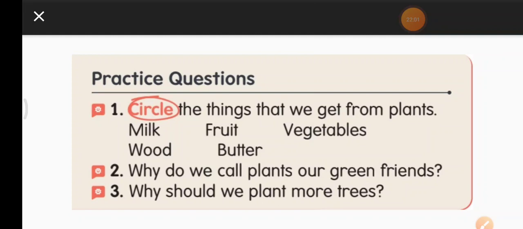Complete your worksheet, answer the practice questions in the content book, read the lesson. Reading is very important. Reading helps you to understand the lesson better. It will help you to improve your language, underline the new words, and that's all for today.